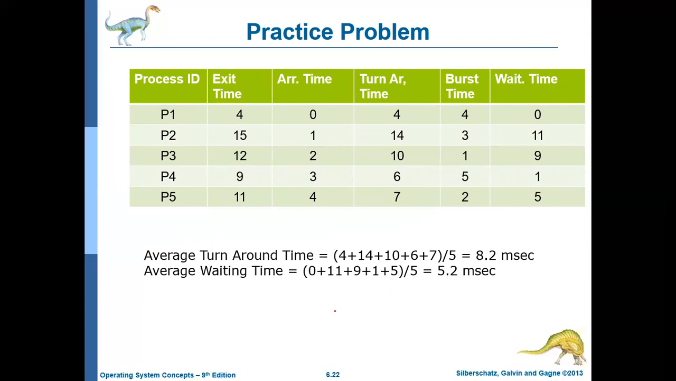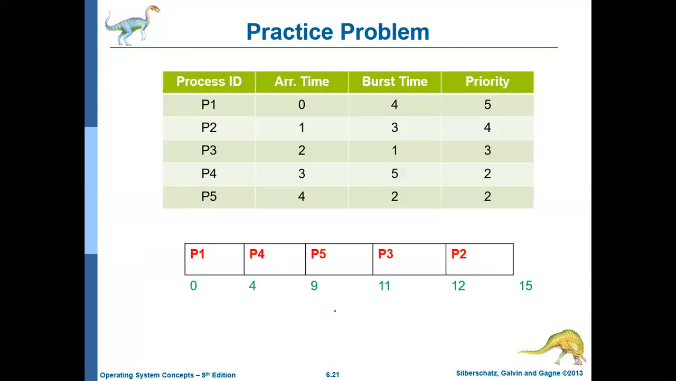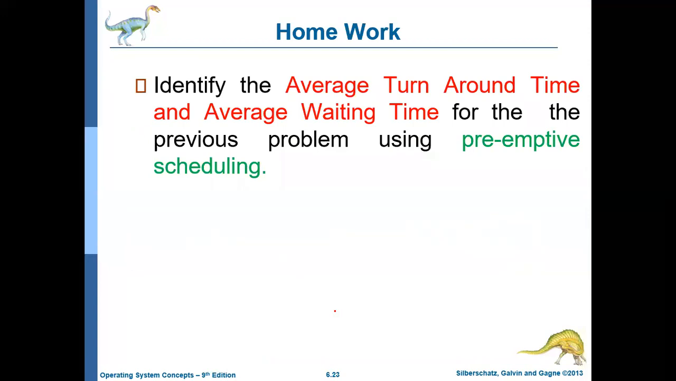Okay, so this is about this particular problem. Now I want you to do the same problem as homework. Whatever problem we have just discussed, take it as homework, but consider it as preemptive scheduling. Considering it as preemptive scheduling, draw the Gantt chart and identify the average turnaround time and the average waiting time.